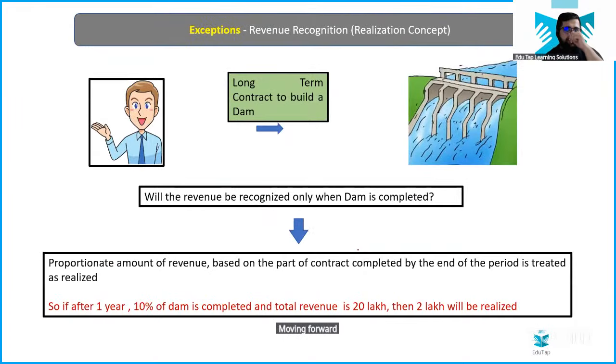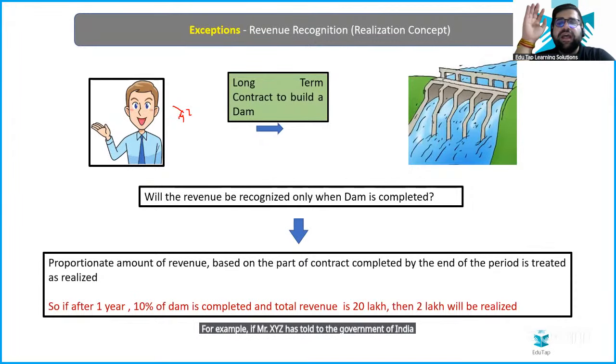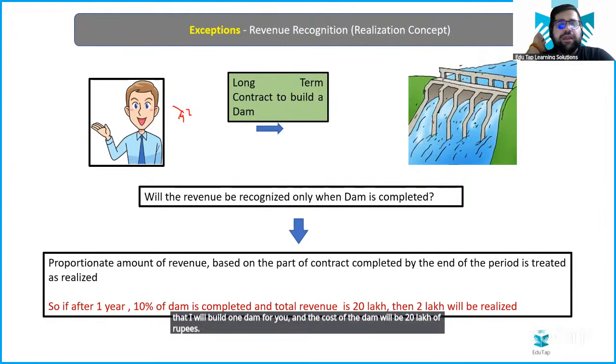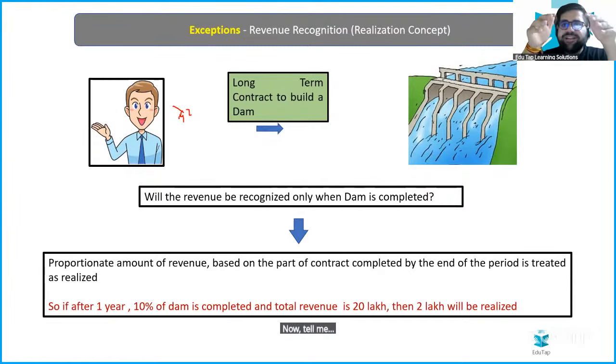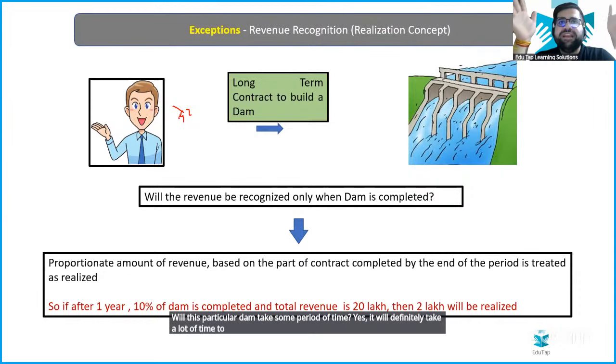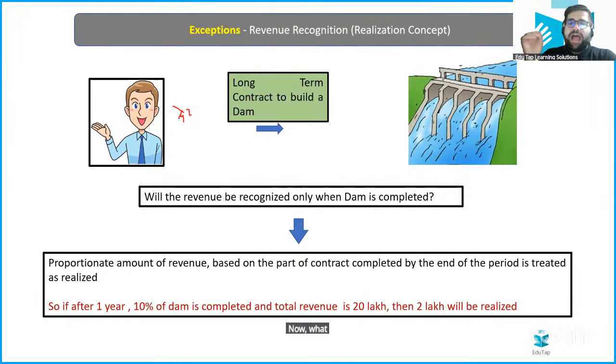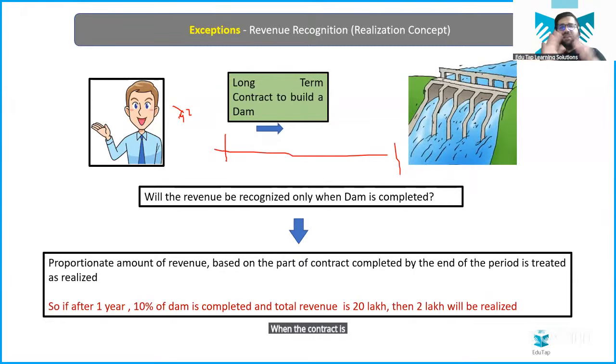Moving forward to certain exemptions, we have to discuss two exceptions. The first exemption is in the case of long-term contracts. For example, if Mr. XYZ has told the government of India that he will build one dam for them and the cost of the dam will be 20 lakh rupees, this dam will definitely take a lot of time to build. When the contract is too big in terms of duration, revenue will be recognized in parts.